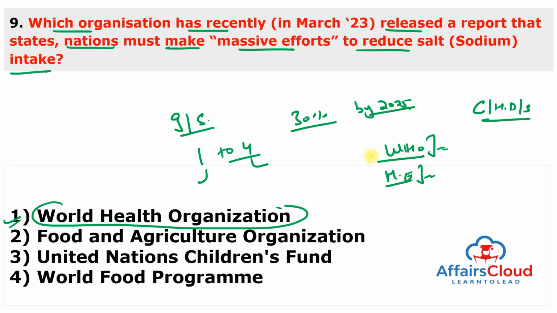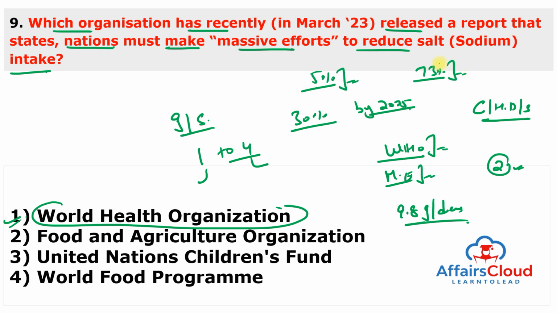As per the report, India's sodium intake is about 9.8 gram salt per day, and its sodium country score was 2. And according to the report, just 5% of the World Health Organization member states are protected by mandatory and comprehensive sodium reduction policies, and 73%, including India, lack full implementation of such policies.